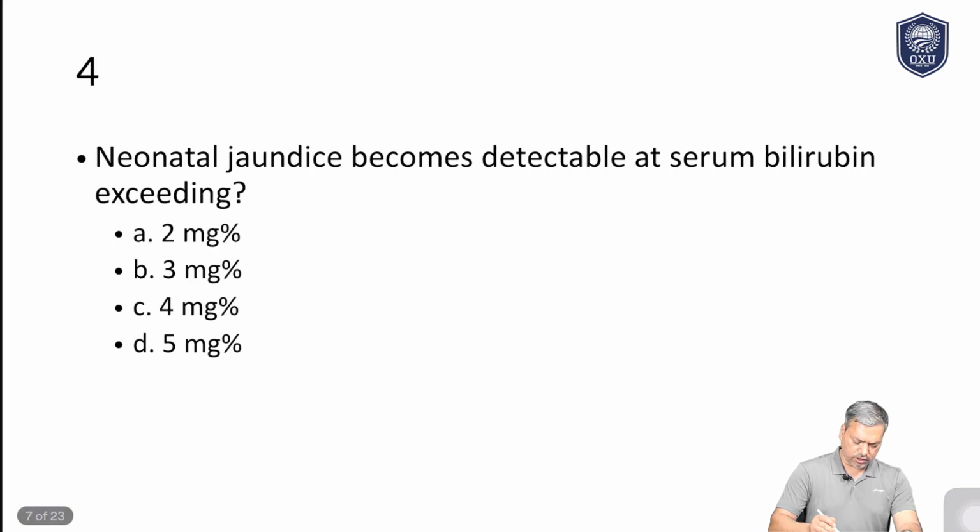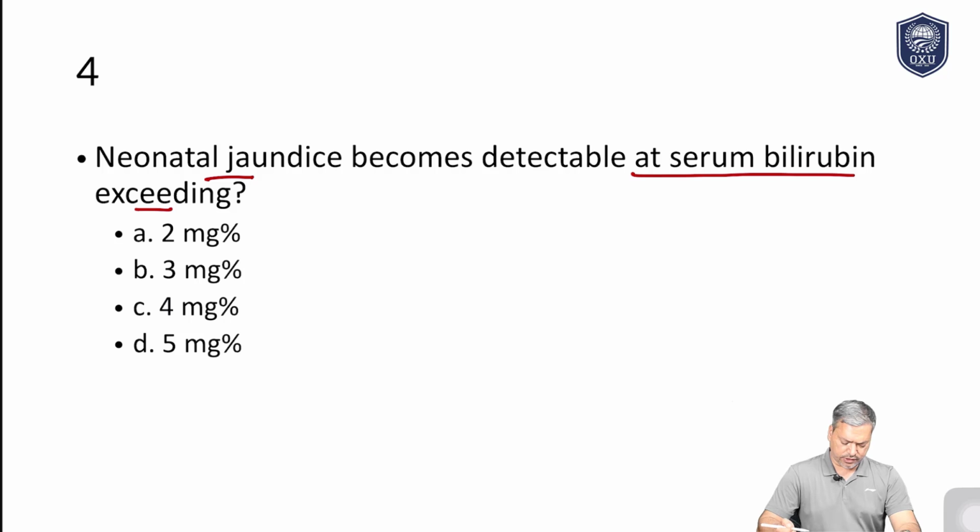Now let's move to question number 4. Neonatal jaundice becomes detectable at a serum bilirubin exceeding which limit? The options are 2, 3, 4 and 5. This is a pretty simple question.